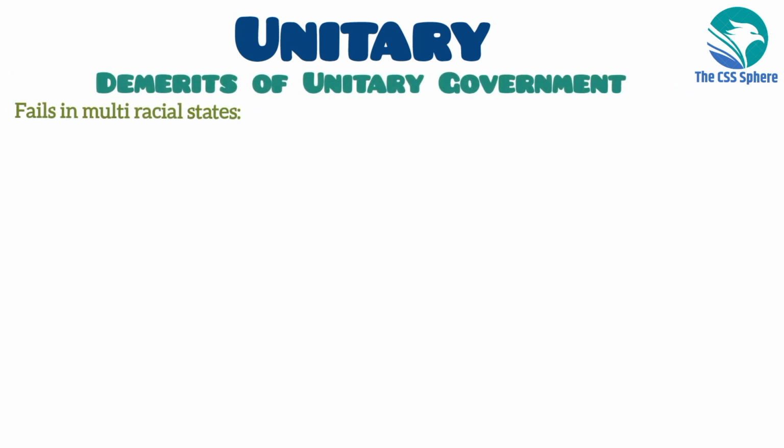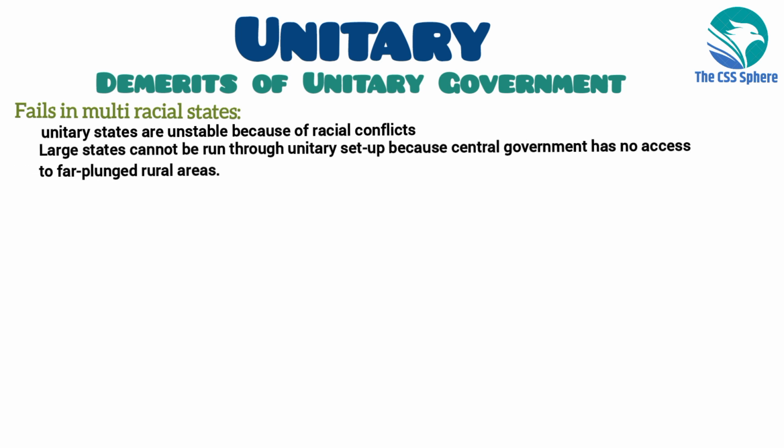Fails in multiracial states. States of vast areas and multiple races cannot effectively be controlled or governed by the unitary form of government. Such unitary states are unstable because of racial conflicts. Large states cannot be run through a unitary setup because the central government has no access to the far-flung rural areas.